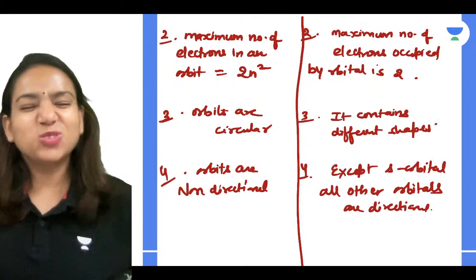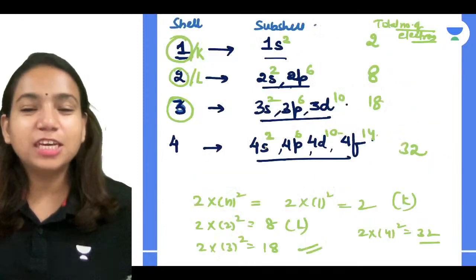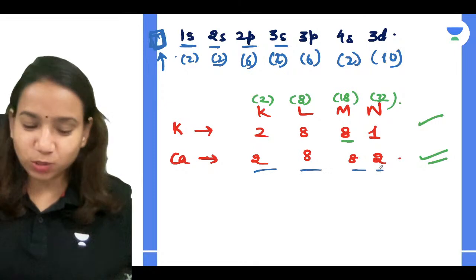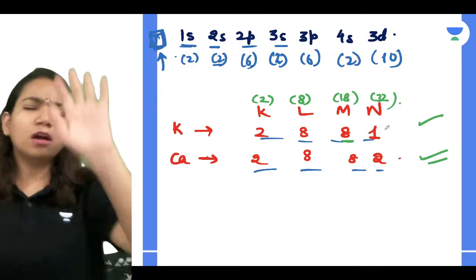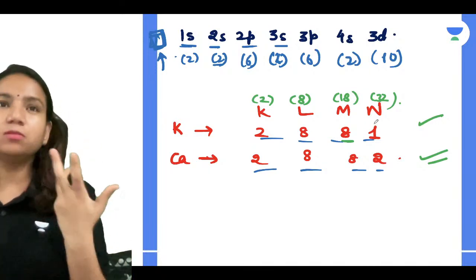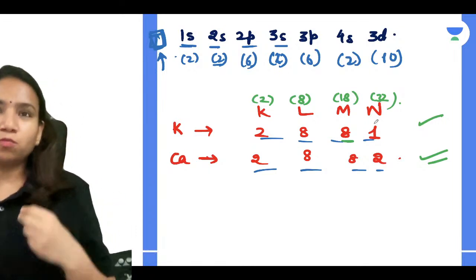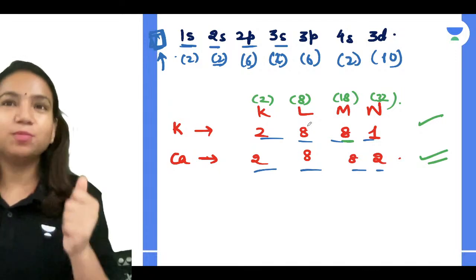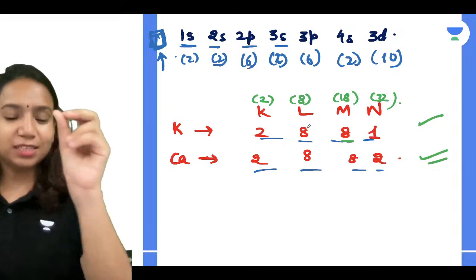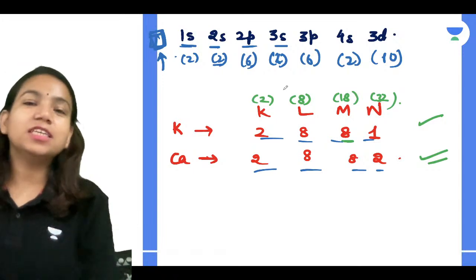I told you, in our school they used to make us fool in the lower classes that you learn for potassium and calcium like this only. You say potassium is 2,8,8,1 and calcium is 2,8,8,2. They used to say that the last shell cannot have more than 8, so that way only you put it. That was actually a rule given by Bohr, but that was not correct, because we were getting different results, and that's why we just made a jugaad that this can help us give the answer at that moment, and you don't have to tell in detail. The detailed answer is due to the orbitals.